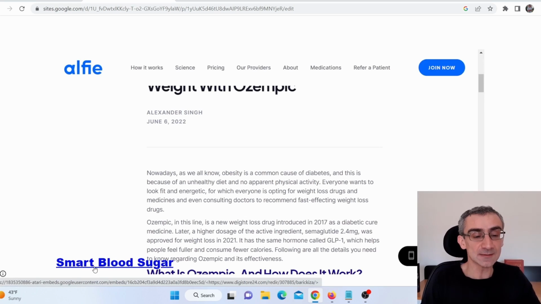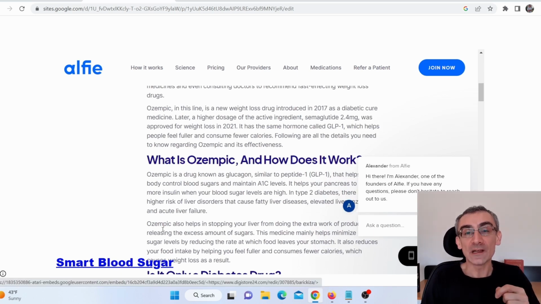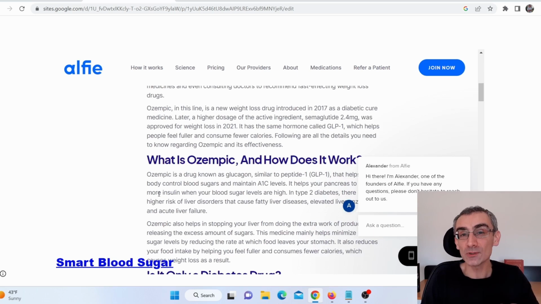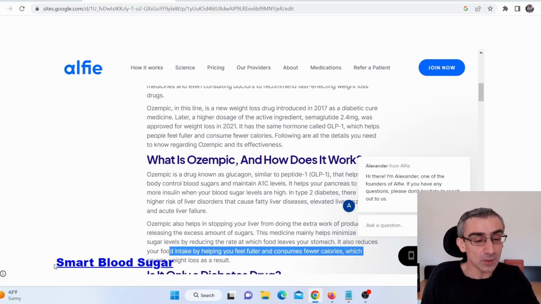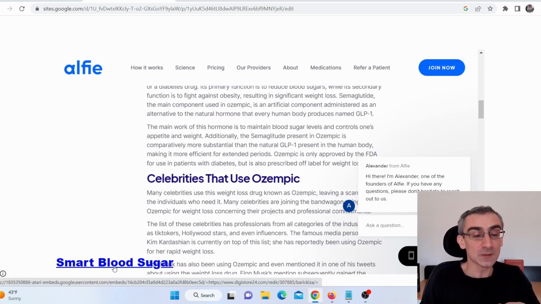Like I said, here you can see smart blood sugar, but you can change this. For example, you can say, check out my affiliate offer or something like that. Whatever you want, you can say it here. And now when people click here, it will take them to my affiliate offer. And if they buy this product, I am going to earn an affiliate commission. And like I said, I managed even to add a white box around my text. I even managed to add an image of this product here also, and when people click on this text or on that image, it will take them automatically to my affiliate offer.